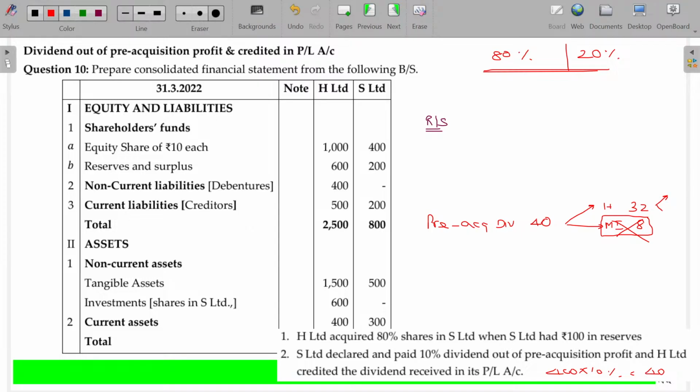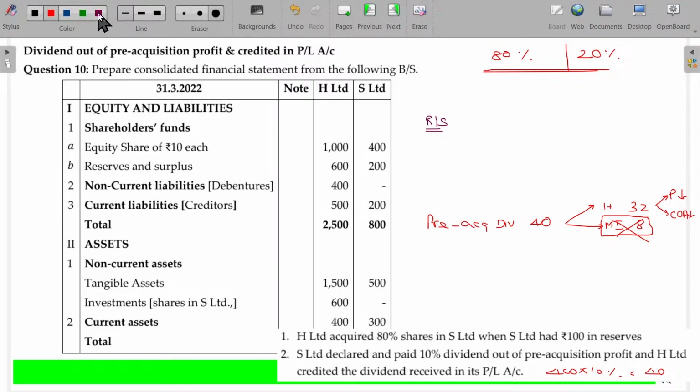This will be adjusted where? It should be subtracted from the profit and loss account and subtracted from the cost of acquisition of the shares. You have to subtract from the profit as well as from the investment. The journal entry being profit and loss account debit to investment. Investment will be reduced and profit will also be reduced.